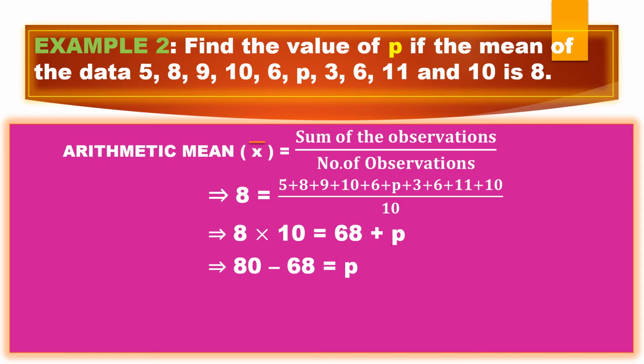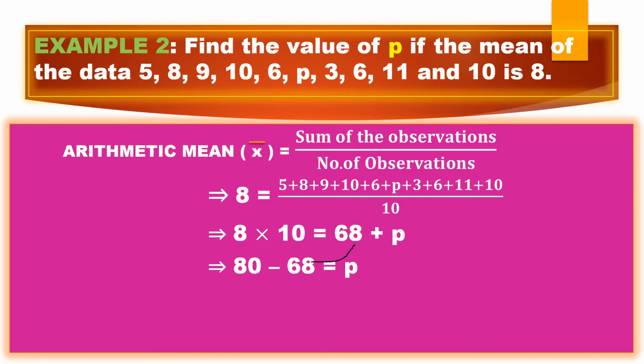Here we want this P, right? Whatever you want should be kept aside and the other thing should be sent to the other side. See here, suppose I have x plus 5 equal to 4 or whatever it is. Here I want to find out this x value, so I don't need this 5. This 5 is in plus sign, it is adding, so when it goes to the other side it becomes subtraction, so it is minus 5. Here also I have done the same thing.